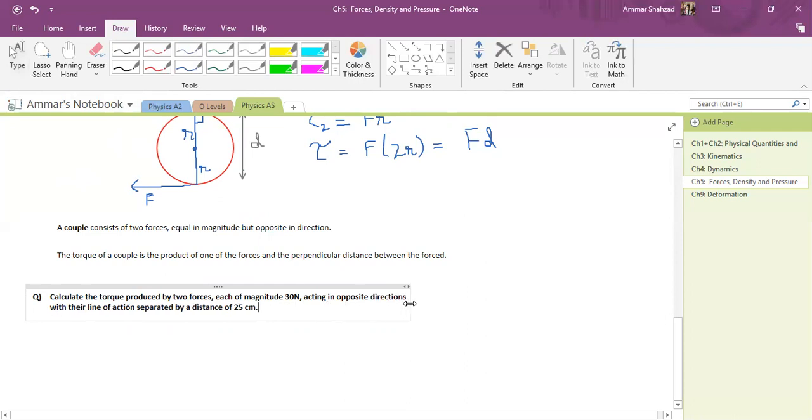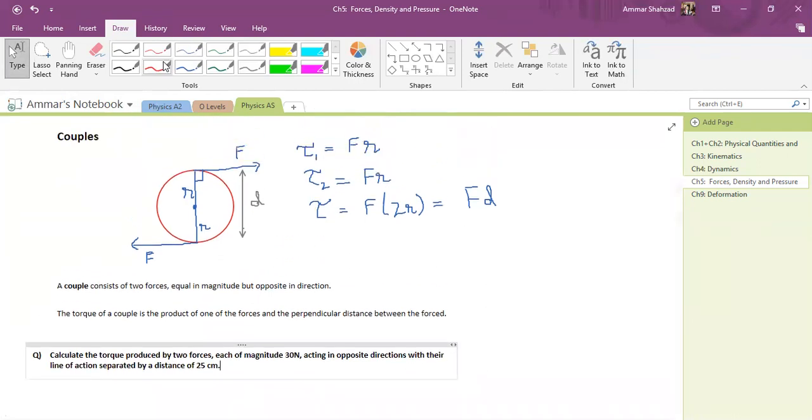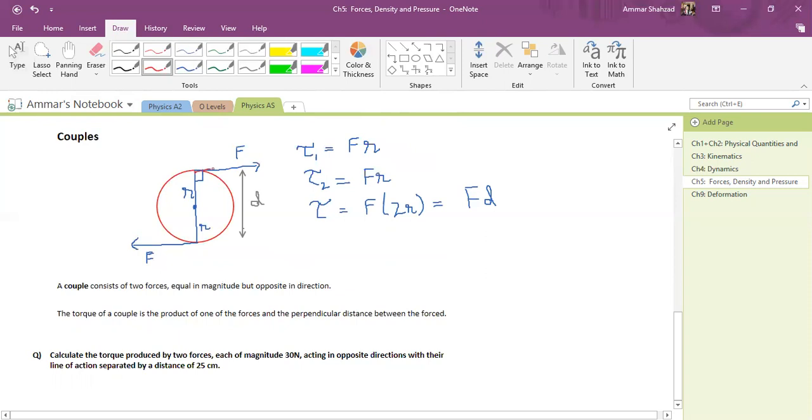Let me first clarify what line of action means. If you have this force, the line of action of this force is the line along which it is being applied. This is the line of action of this force, and this is the line of action of the other force. The separation between lines of action means the perpendicular distance between the forces.